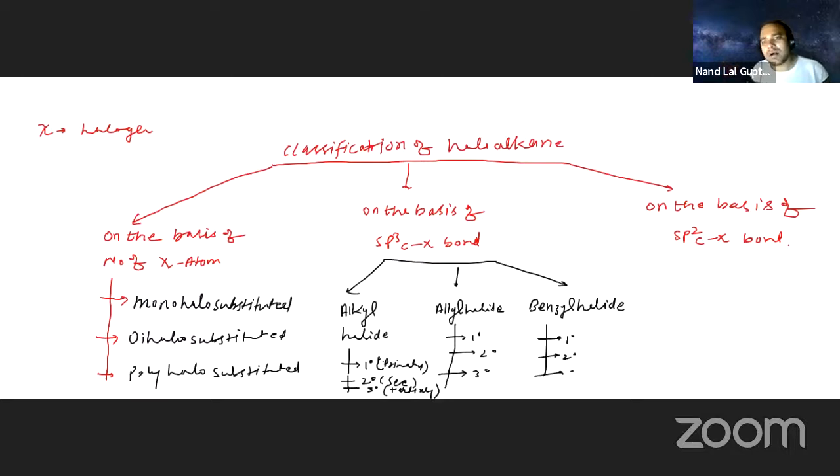On the basis of the sp2 C-X bond, there are two types. What are the two types? Vinyl halide and aryl halide. So these are the classifications. Now we have to pick up one by one and go into detail.